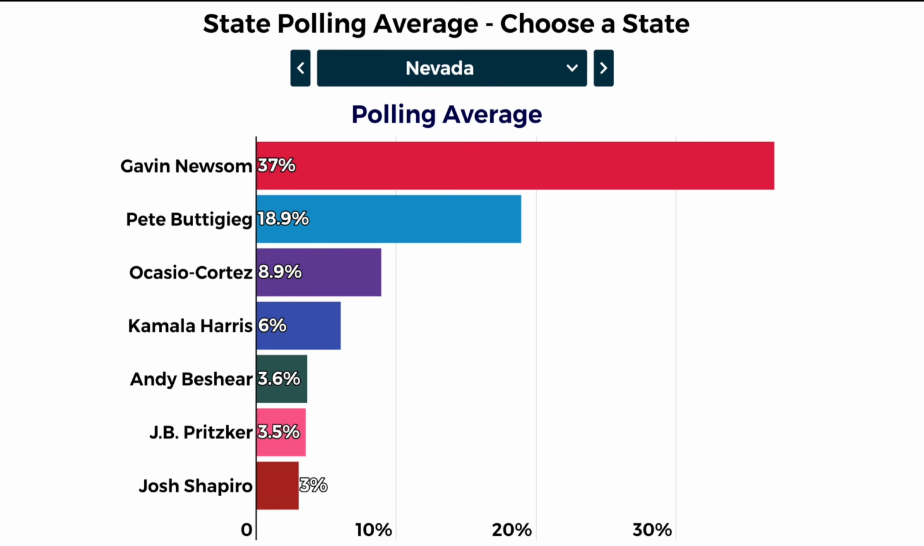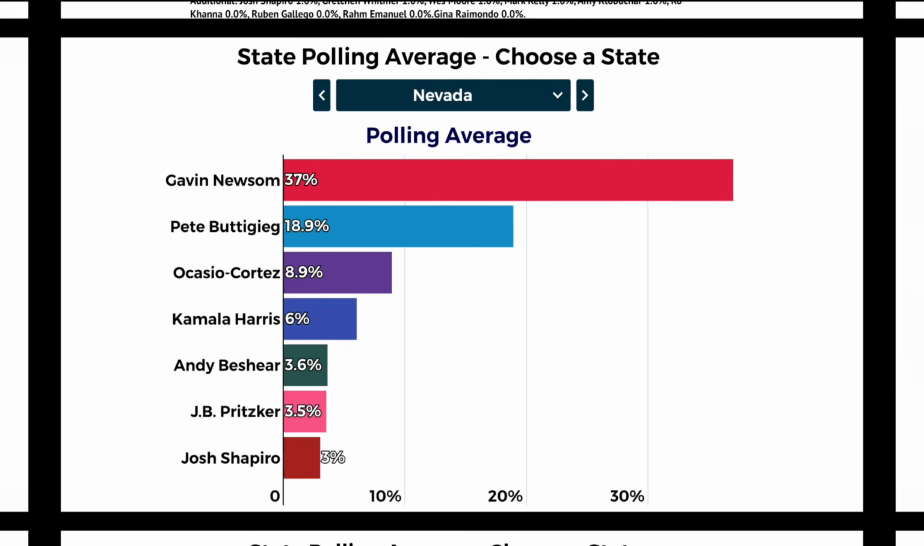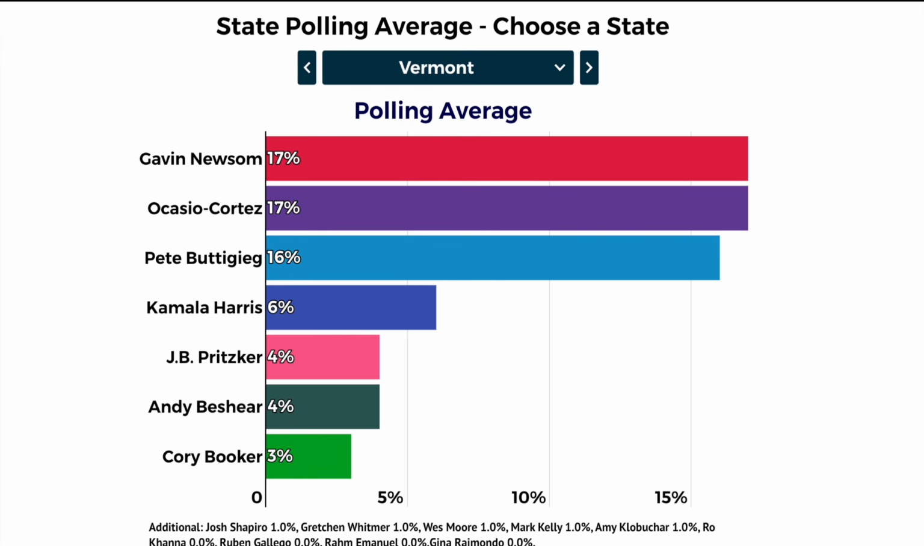For Nevada, right next door to California, obviously, Gavin Newsome has a large lead, being from neighboring California, 37%, Buttigieg in second at 19%, roughly, and AOC's at 8.9%, showing Newsome's lead there. As for the state of Vermont, though, Newsome and AOC are actually tied. Now, the tiebreaker in the polling metrics does give the edge to AOC, but it's essentially a tied race in